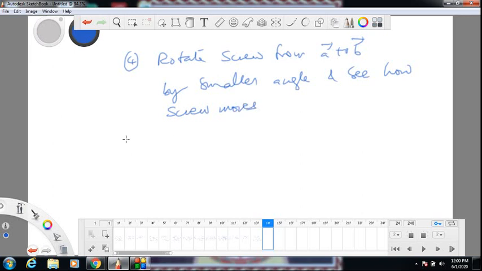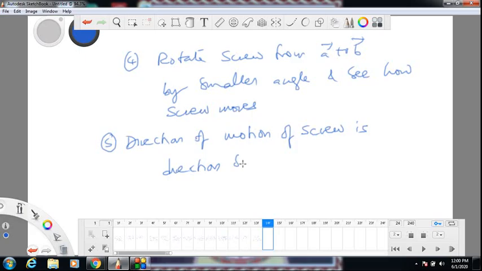So the final step: the direction of motion of the screw is the direction of A cross B. So these are the steps which we will follow.